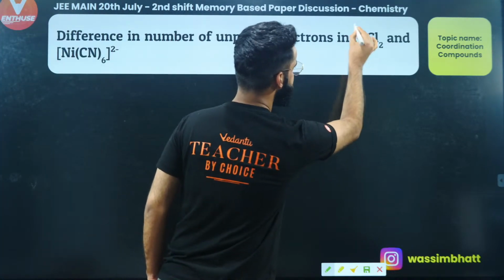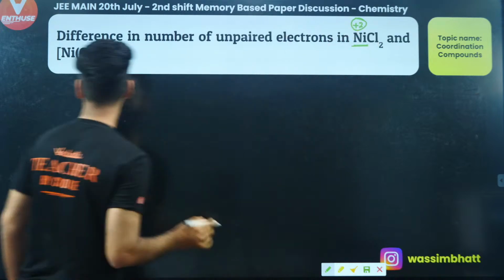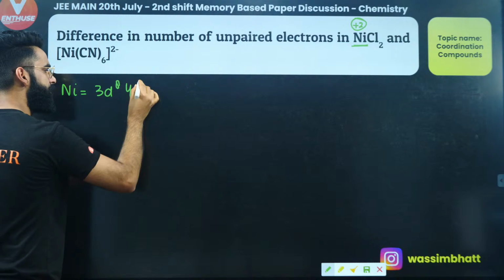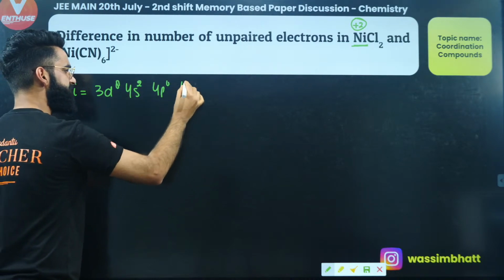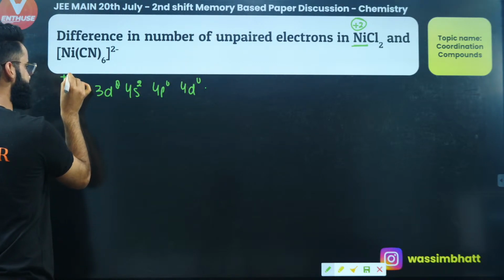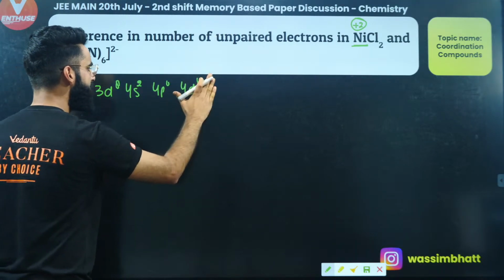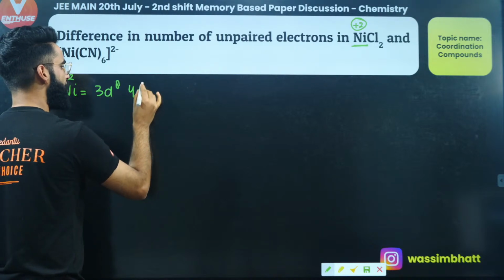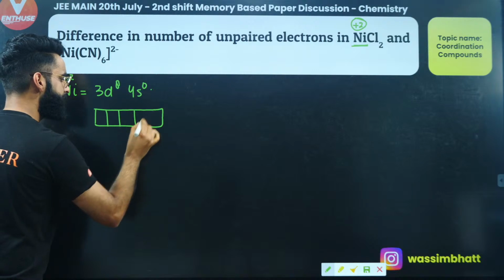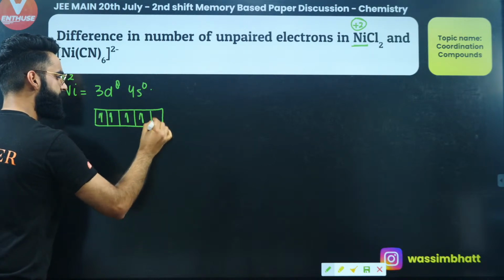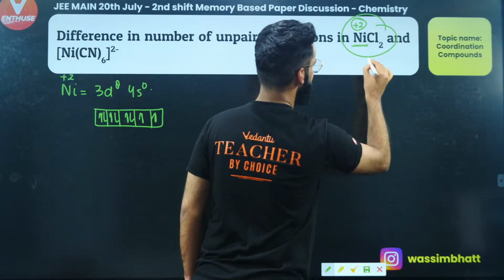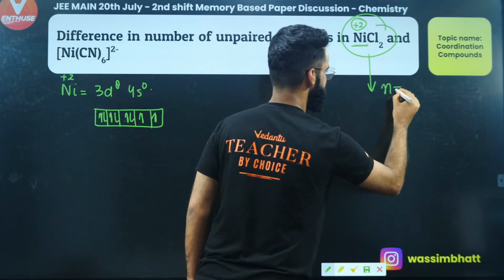First of all, over here, what is the oxidation state of nickel? It is +2. If I write the outermost configuration of nickel, it's going to be 3d8 4s2, as you all must be knowing, right? 4s2, this is 4p0 4d0. This is the outermost configuration of your nickel. But right here in the first case, nickel is in +2 oxidation state, so simply you're going to take 2 electrons out from here, so it becomes 4s0. So people, if I ask you, how many unpaired electrons do we have right now with nickel? 1, 2, 3, 4, 5, 6, 7, 8. So there are 2 unpaired electrons, right? So in case of your Ni di-positive, there are 2 unpaired electrons.